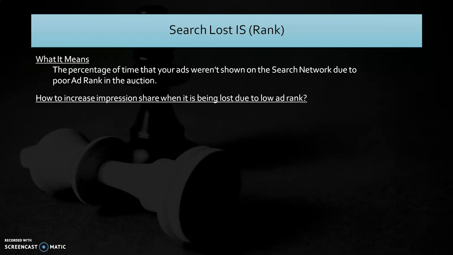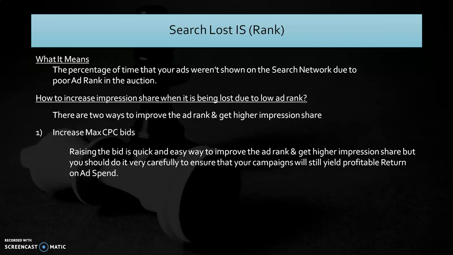Now, how to increase the impression share when it is being lost due to low ad rank? There are two ways to improve the ad rank and get higher impression share. Number 1. You can get the higher impression share by increasing the max CPC bids. Raising the bid is a quick and easy way to improve the ad rank and get higher impression share, but you should do it very carefully to ensure that your campaigns will still yield a profitable return on ad spend. If your keywords already have a good quality score but you are getting fewer impressions, that's a good indication that you should raise your bid to improve their performance.